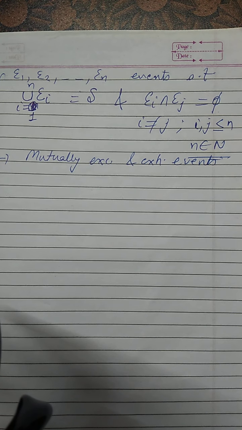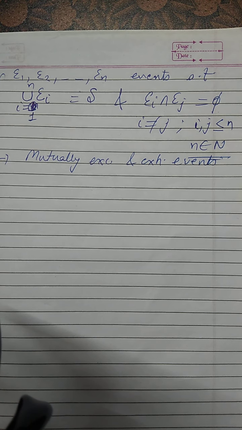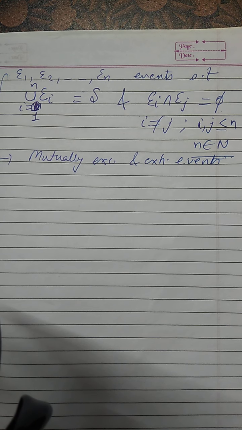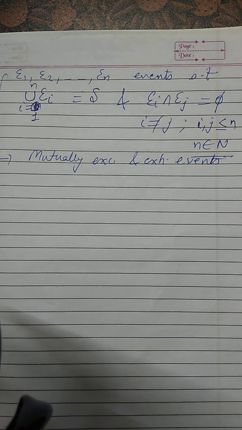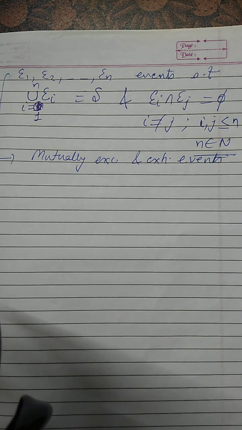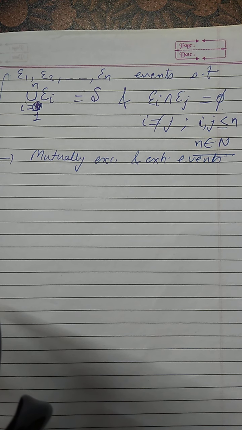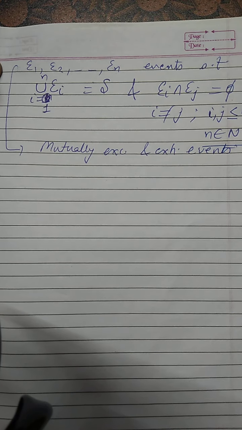So this is the last part of exercise 16.2. Now the remaining sums of the exercise are based upon these two types only, where we will be defining events which are mutually exclusive or exhaustive or both, and then describing them. So let us do a few sums based upon this type.